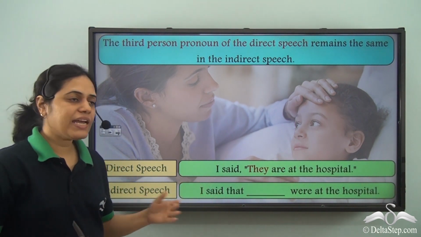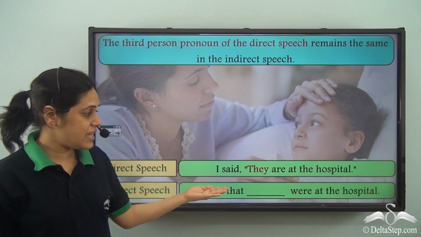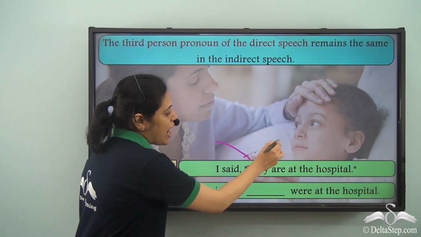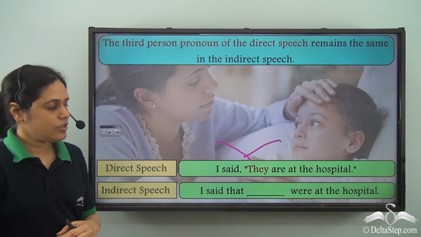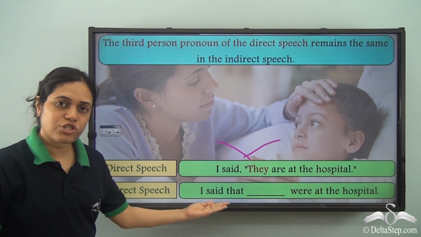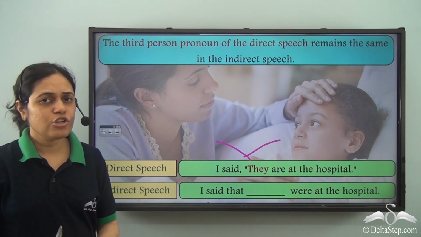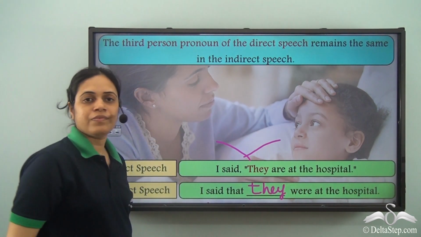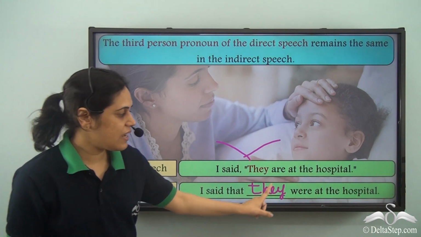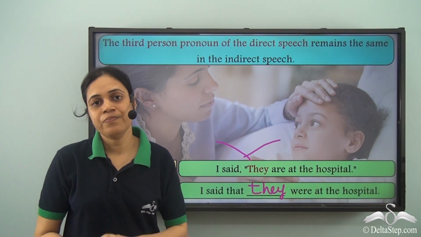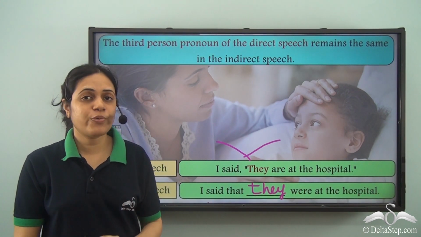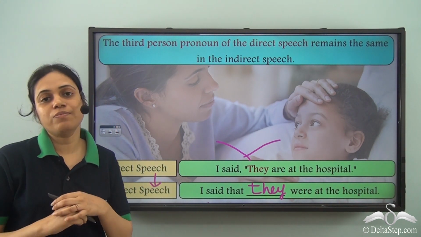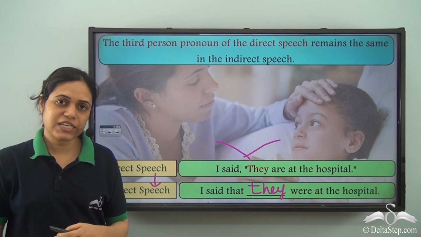Even if I say this statement, I said they are at the hospital. Now they means I am referring to someone else. So over here also I need to refer to someone else. So I will use the same pronoun, they. I said that they were at the hospital. So this is how the pronouns change when we convert the sentences from direct speech to indirect speech.